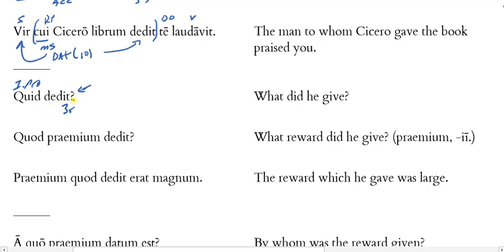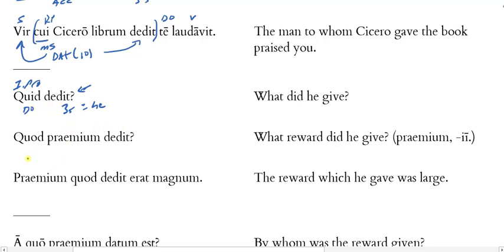But then I don't have an object, and so that doesn't make very much sense. So I'm going to suppose that my subject is actually some other third person entity, he, and quid then becomes the direct object. He gave what, or what did he give? And that makes better sense.